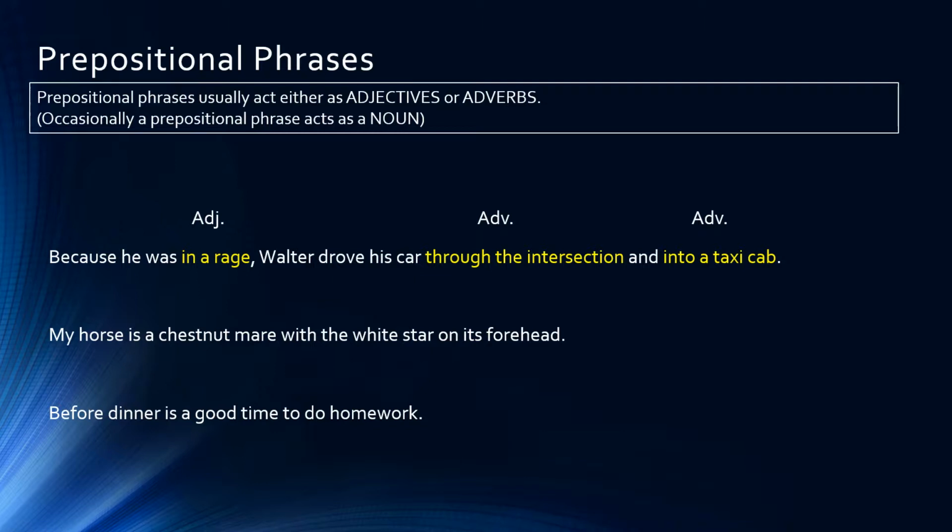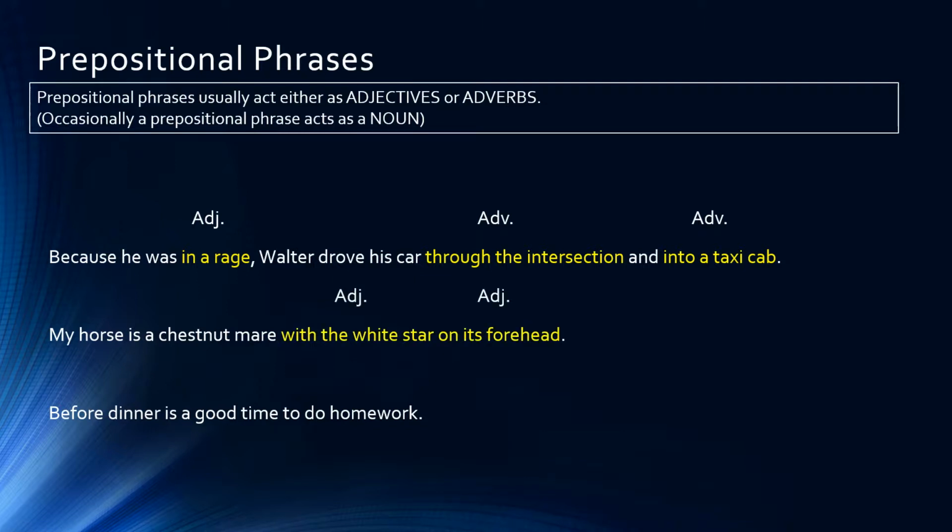But what we want to focus on in that first sentence is the second two of those prepositional phrases, through the intersection, into a taxi cab. Drove through the intersection, drove into a taxi cab. Both of those are prepositional phrases serving as adverbs. Now let's give our attention to the second sentence. My horse is a chestnut mare with a white star on its forehead.